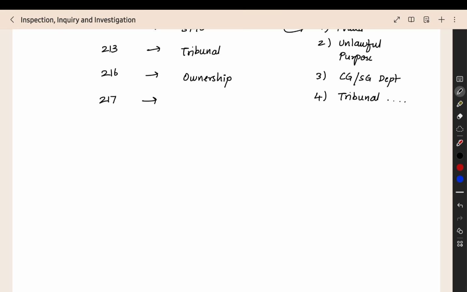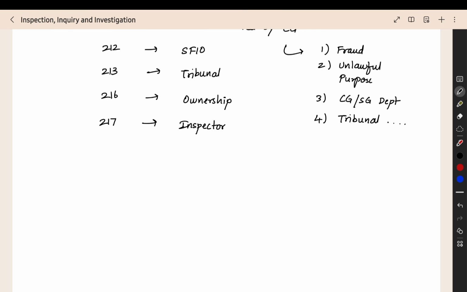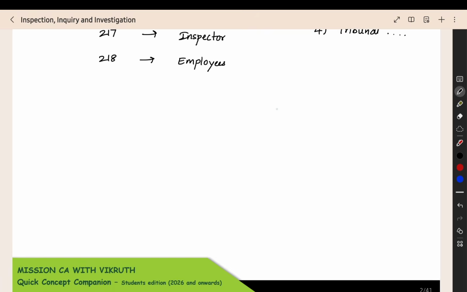We are not having any investigation here, but the powers, rights, everything of the inspector. When an inspector is appointed to do the investigation or inspection, what are all the powers they have? Then section 218, one more important section, which is for the protection of employees. When an investigation, inspection, inquiry is going on, the duty of all the officers of the company is to give the information to the investigating agency.